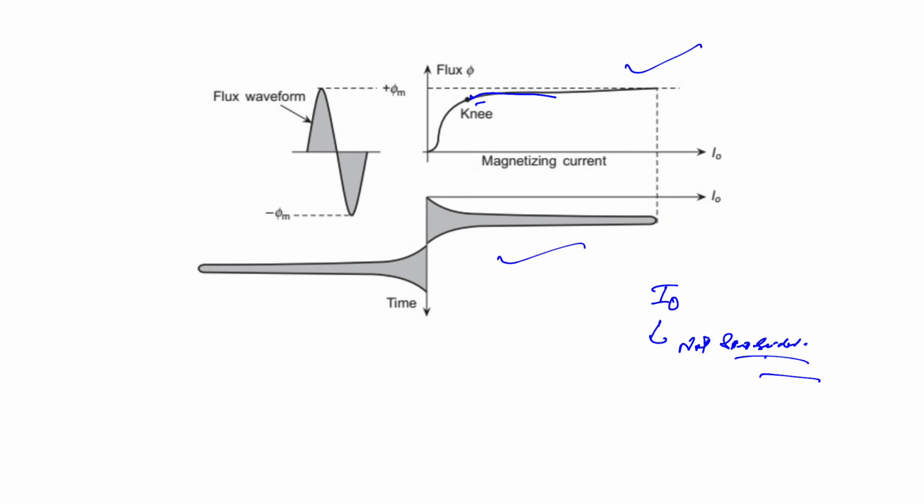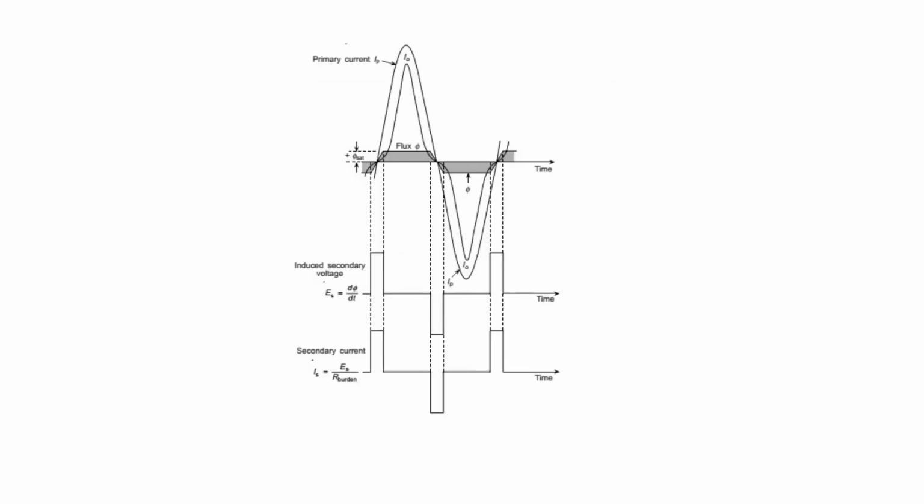Now what happens, as the primary current goes on increasing, a stage will come when the magnetizing current requirement is so large, as you have seen from this diagram, that almost all the transform current, that is this primary current, is taken by the CT for the sole purpose of magnetization, with the result that there is hardly any current available for the burden, because the whole of that current is used for the magnetization.